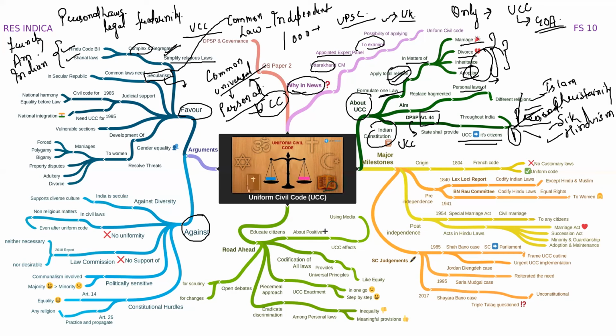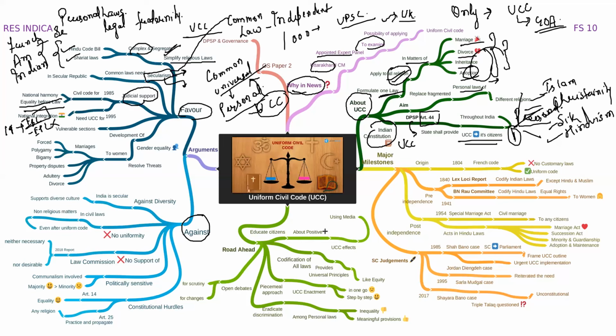This is a topic for discussion for some other day when I will talk about secularism as such, and I will tell you the distinction between them. But as of now, what you should understand is that secularism means that we treat every religion equally. There is no partiality in the treatment of any religion. Let us proceed further. Judicial support. How? See, first of all, this will bring equality before law. You have read about Article 14. Article 14 has two things. One is equality before law and the other is equal protection of law. Okay, let us leave this.